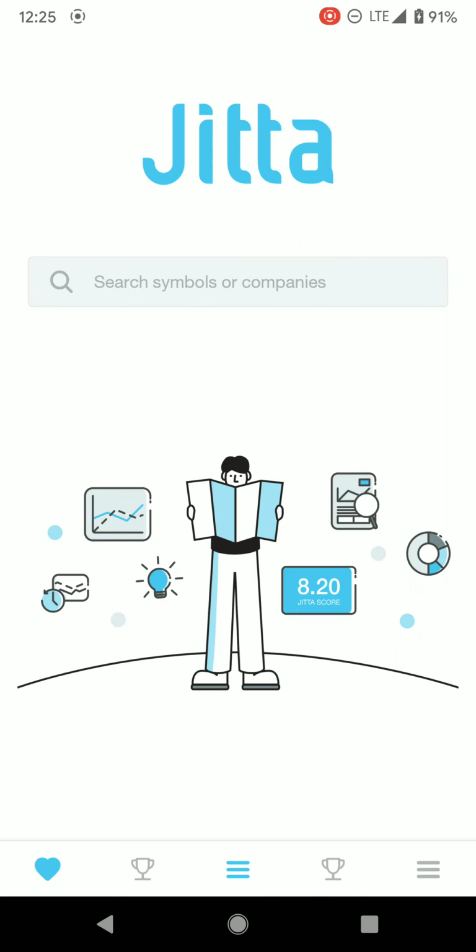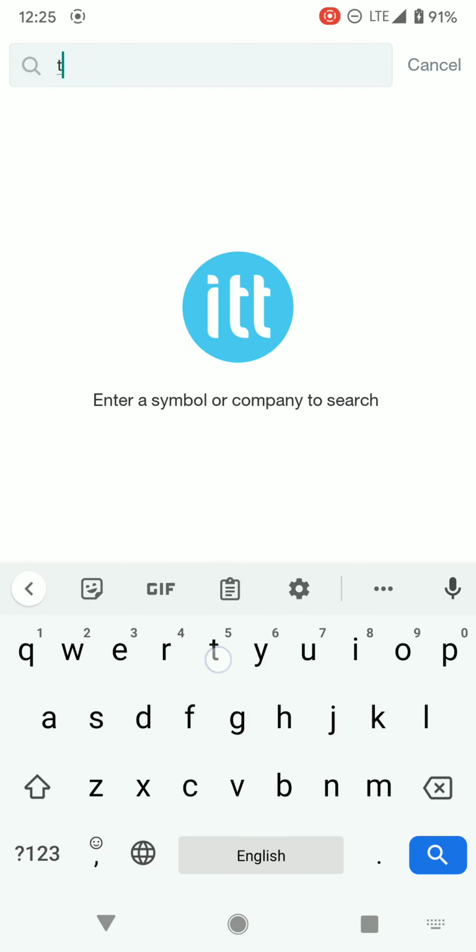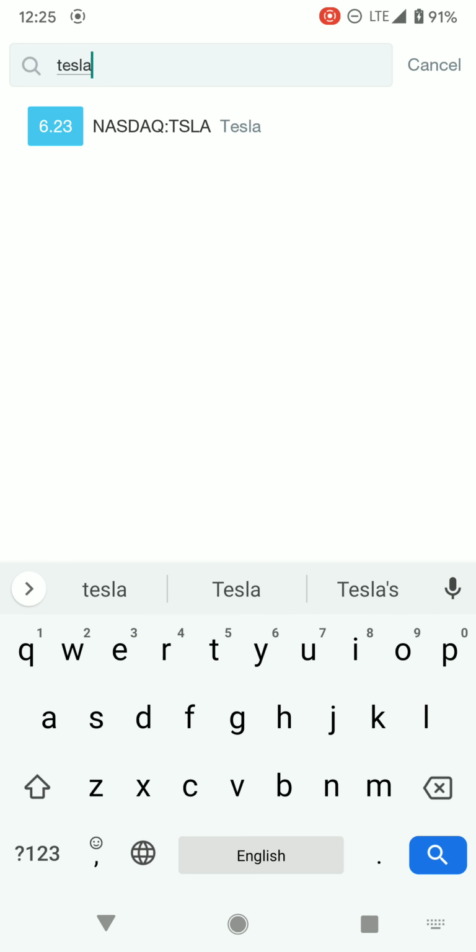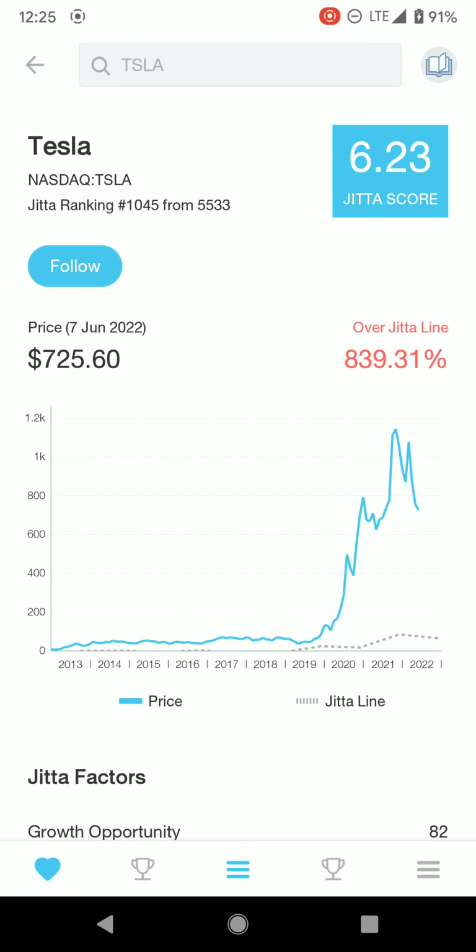Hi guys, today I'm going to show you this app called Jitta, which can help you to look for undervalued companies. So for example, we look for Tesla. Okay, and we can see that the price is above Jitta line, which means overvalued.